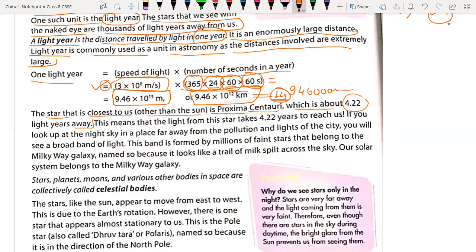Suppose you are sending light towards that star, light will reach there in 4.22 years. It takes more than 4 years.